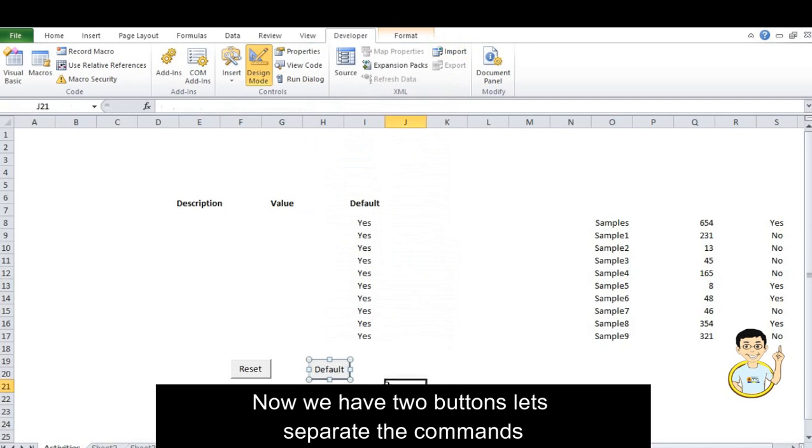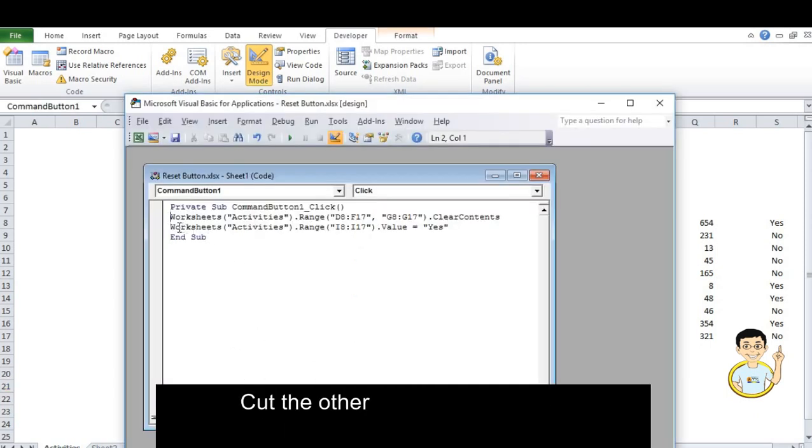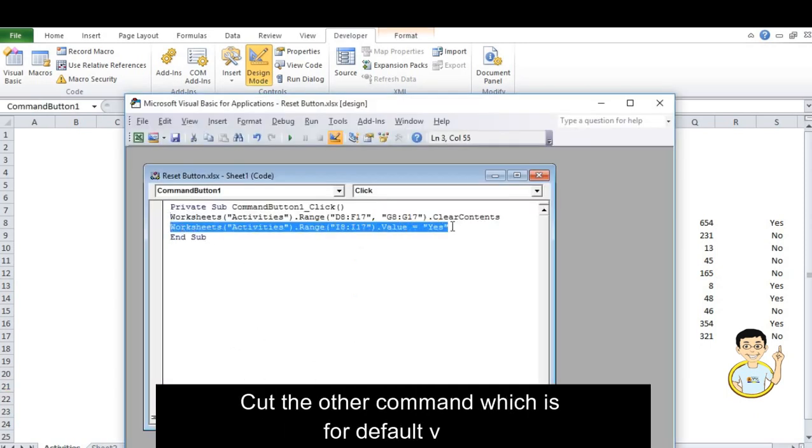Now we have two buttons. Let's separate the command. In this button here, reset button, I'm just going to clear the contents. So let's just cut that command and transfer it into another button.